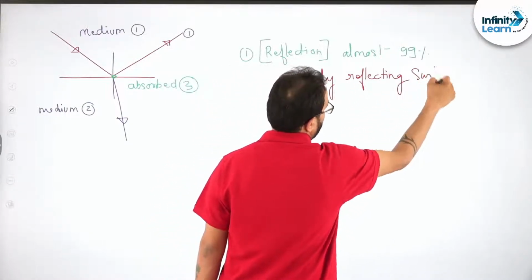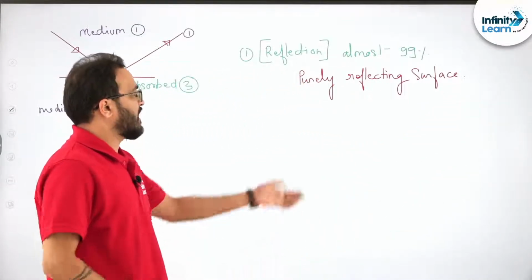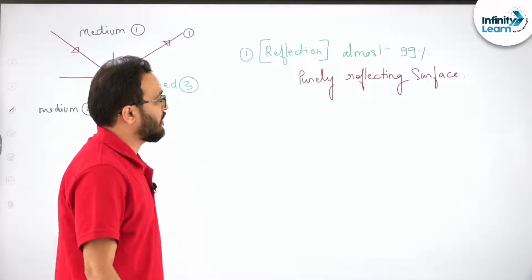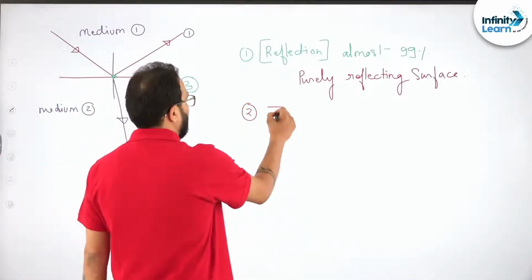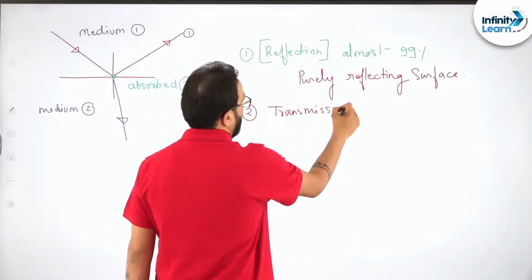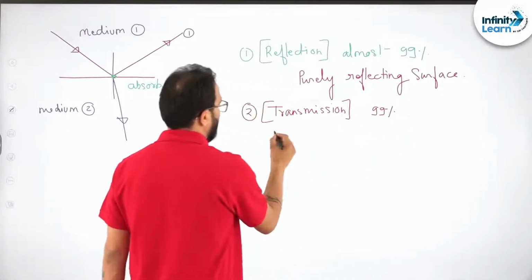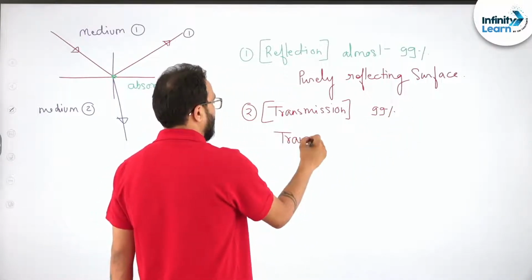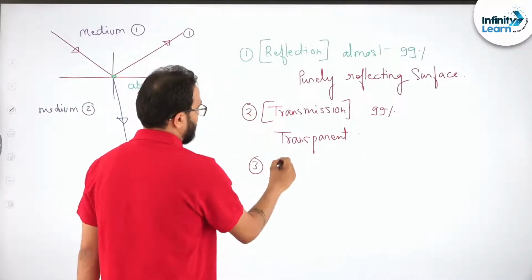And in this particular case, the best example is silver. Silver is a highly polished surface. Okay, reflecting surface or polished surface, the best example is silver. Number 2, if it shows complete transmission, that means almost all the light, 99% of the light is transmitted, we call it a transparent object or transparent surface. Number 3 is absorption.